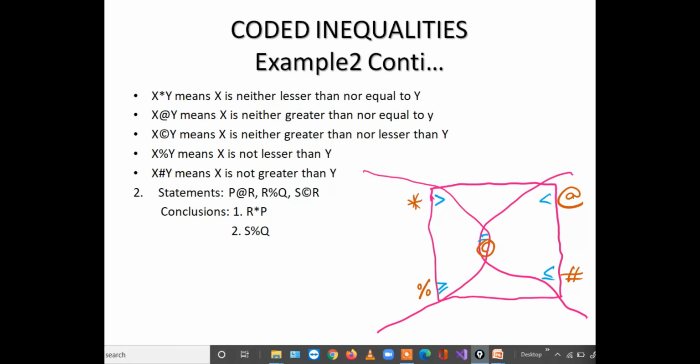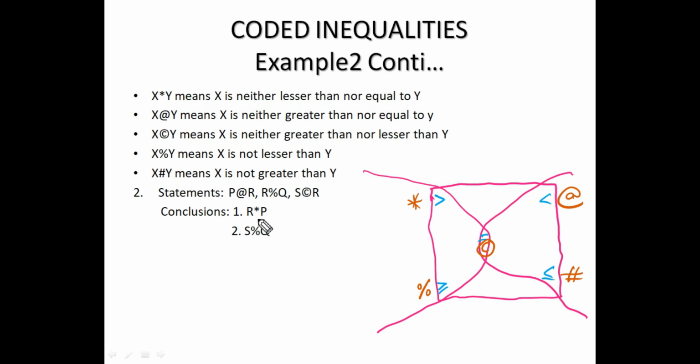Directly coming to the conclusions. R to P or P to R. This is directly available. P to R is given as at the rate, so R to P should be the reverse. What is the reverse of at the rate? Star. Yes, given star only, so it follows.